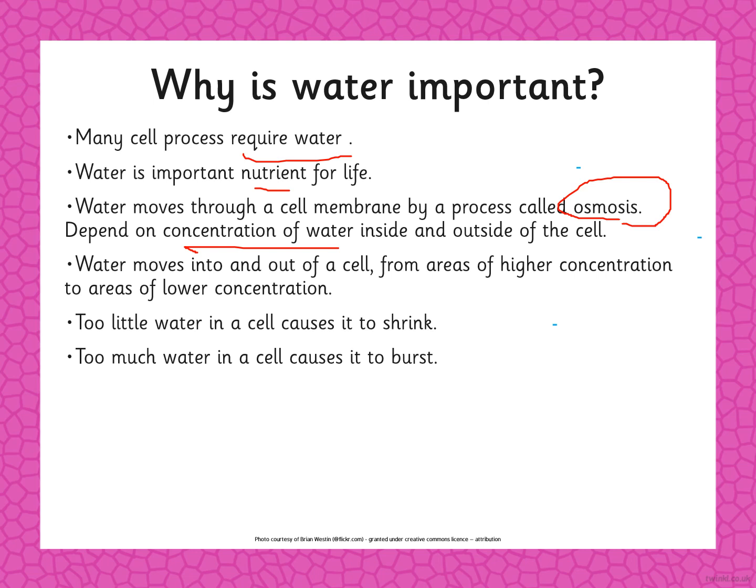Okay, we have two processes. Too little water, the cell shrinks. Too much water, it bursts. So too little water makes the cell shrink, and too much water makes it burst.